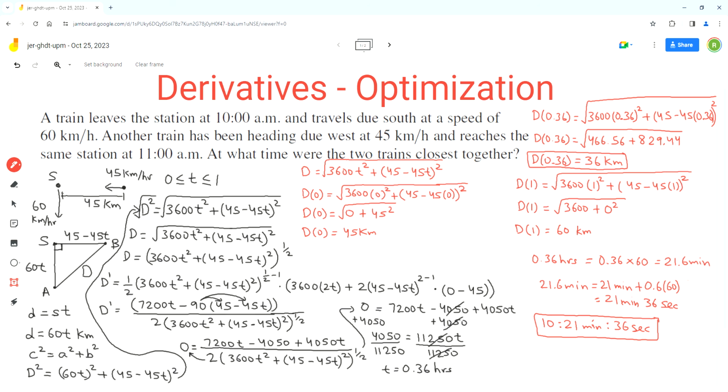For this type of problem, it's very important to draw a diagram and understand what's happening. How are the two trains moving relative to each other, and what will represent the distance between the two trains. So for that we need to draw two diagrams, first to understand the given situation, and then the second diagram for the triangle that we can use to find the distance between the trains at any time t, and then use that triangle to find the equation for the distance.